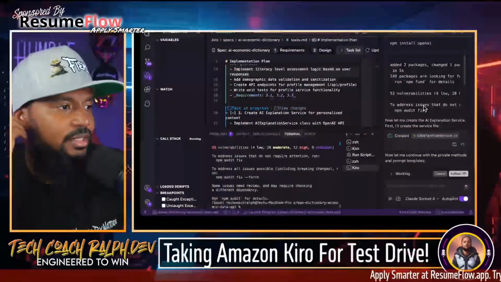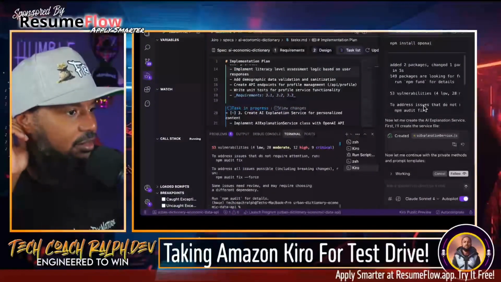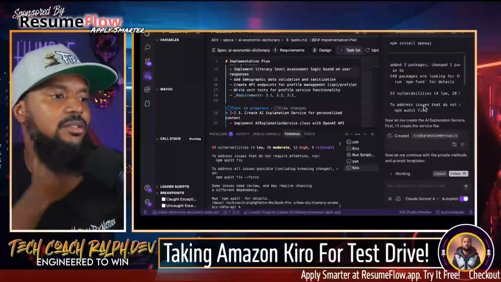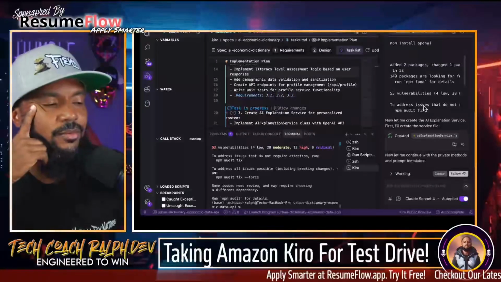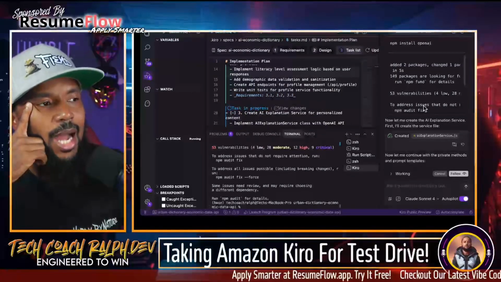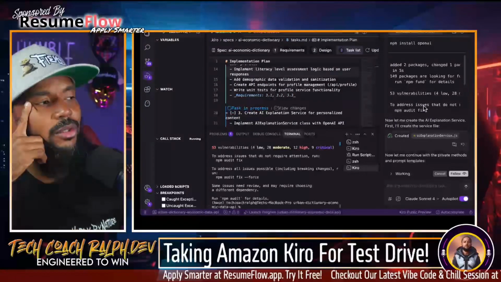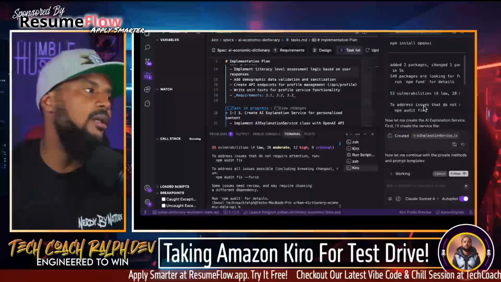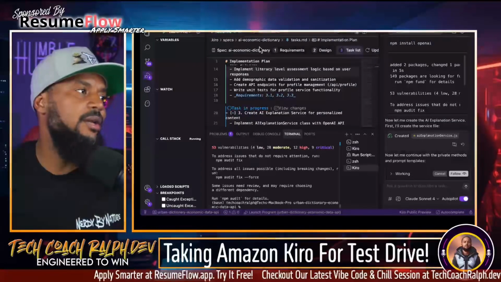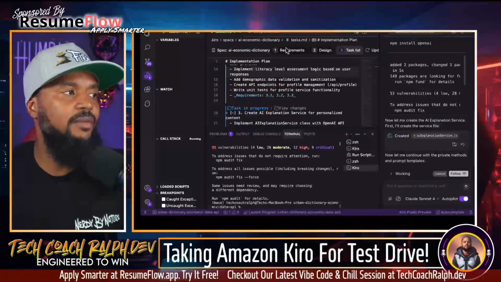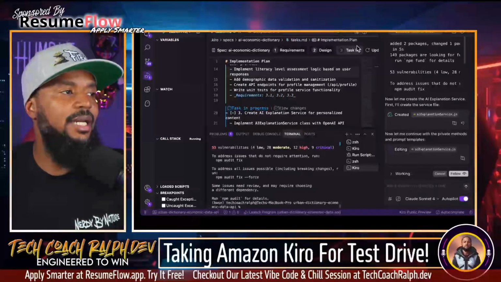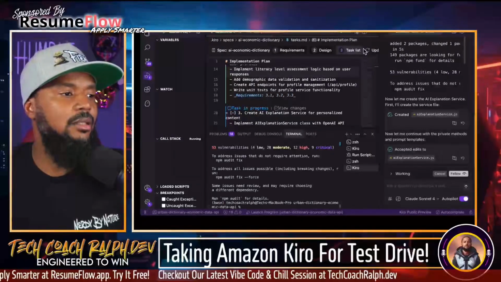Let's let this one finish. Let me create AI explanation service. Let me continue with private methods and prompt templates. I like the Kiro because of this part right here, right? The spec-driven part with the requirements, the design, and the task list. I like that a lot.